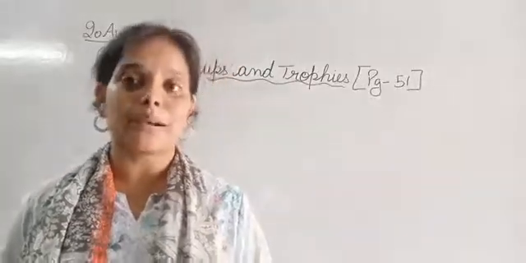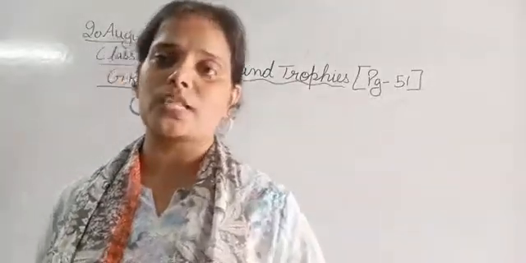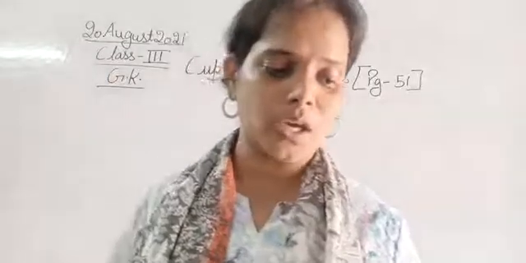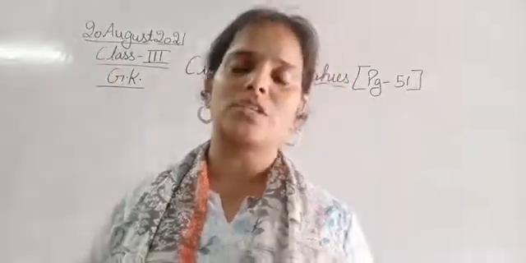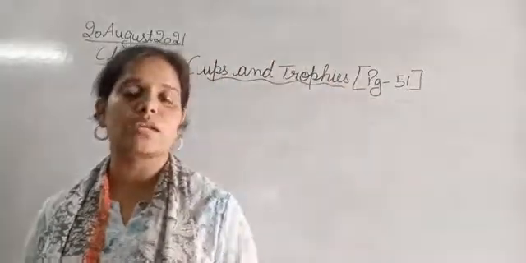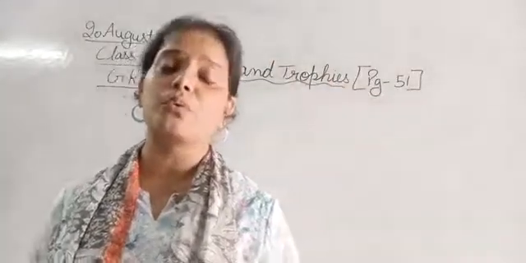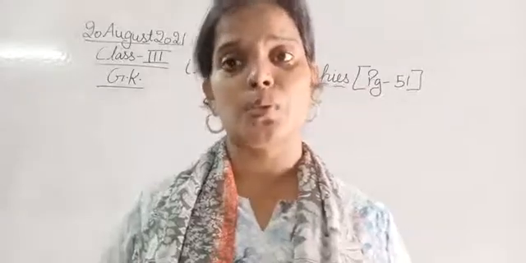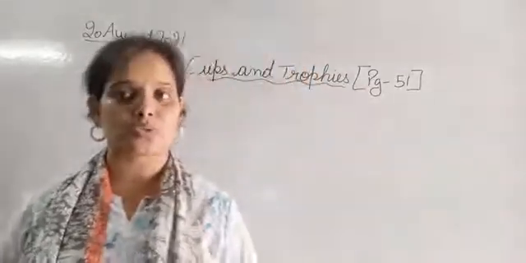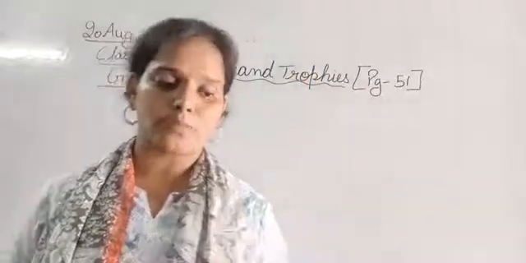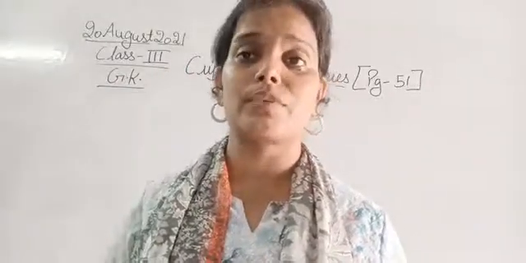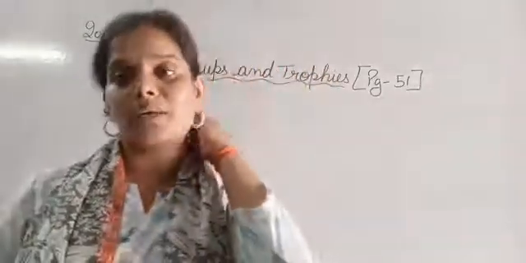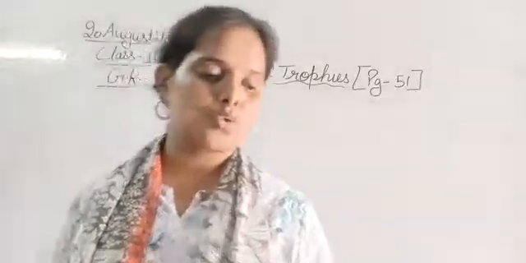ओके तो यहाँ पे कप्स एंड ट्रॉफीज़ की पिक्चर्स दी हुई हैं बेटा, बहुत सारे, आपको उसको आइडेंटिफाई करना है। Not only the pictures are given, the names are also given. We just simply have to identify the name of the sports with which they have been associated. So cups and trophies की pictures दी हैं, their names are given, and we have to identify the name of the sports with which they have been associated. So let's see here.